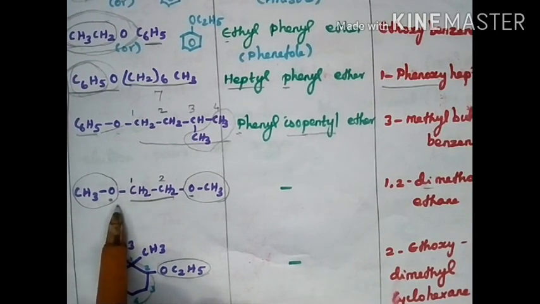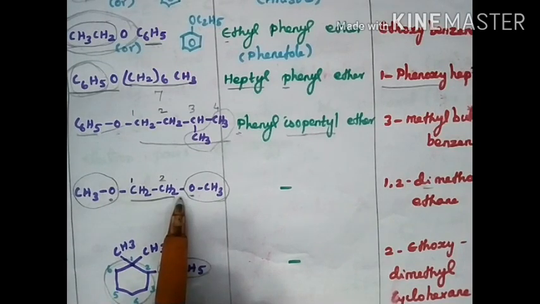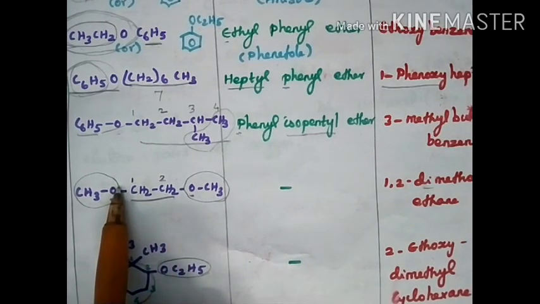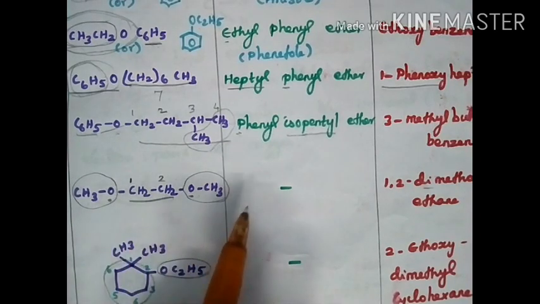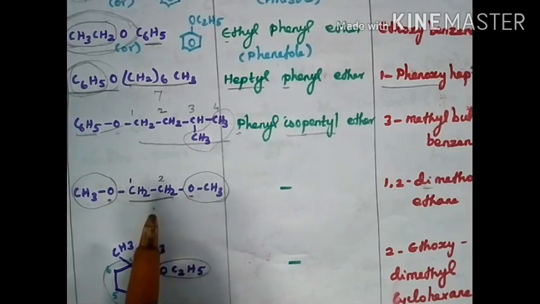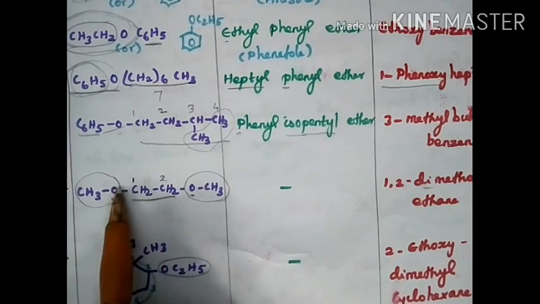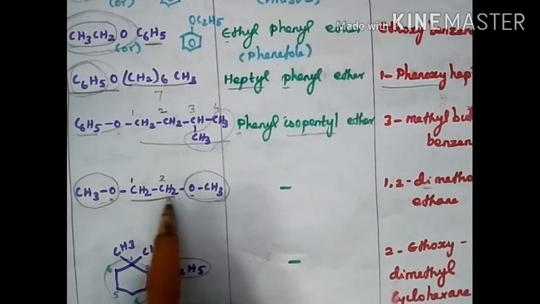And the next is CH3OCH2CH2OCH3. This is different from the above compounds, that means 2 oxygen atoms are there. We can't write the common name, so no common name is there. How to write the IUPAC name? The IUPAC name is methoxy; alkoxy you have to write. Here one methoxy, here one methoxy. Remaining how many carbons? 2 carbons.